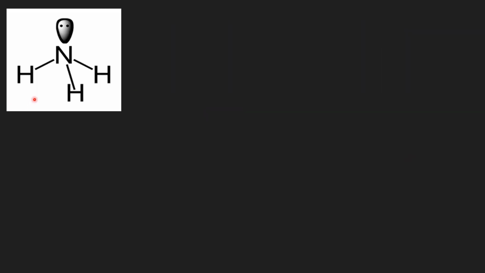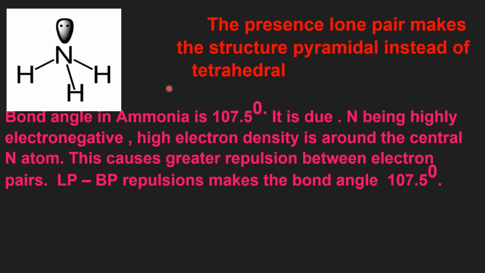In the diagram, you are able to see the ammonia molecule. Here, this is the lone pair. The presence of lone pair makes the structure pyramidal instead of tetrahedral in all these hydrides. The bond angle in ammonia is 107.5 degrees. It is due to nitrogen being highly electronegative.